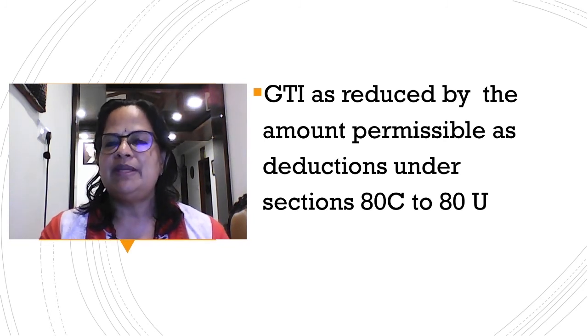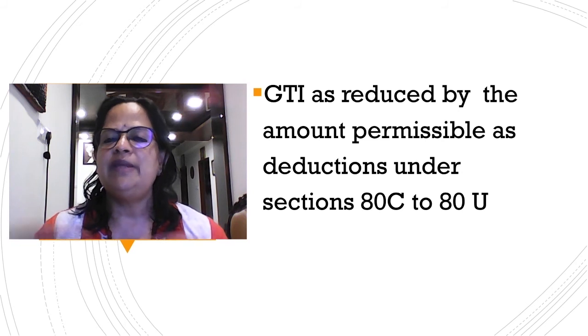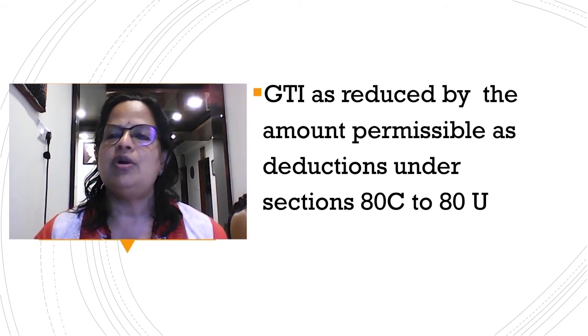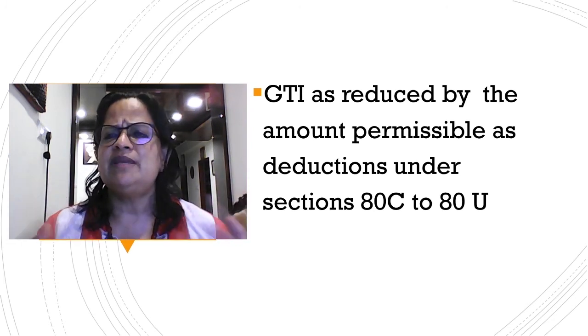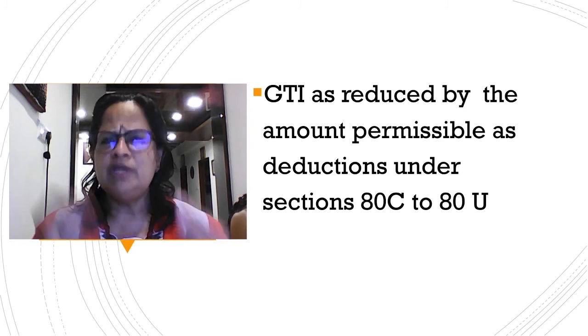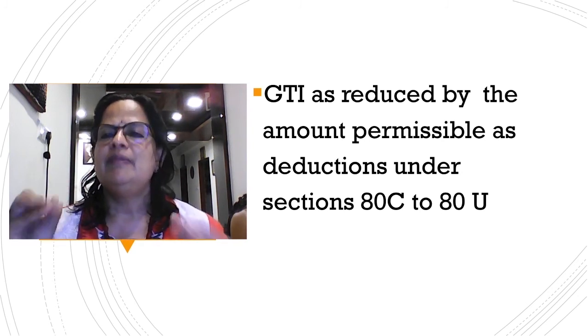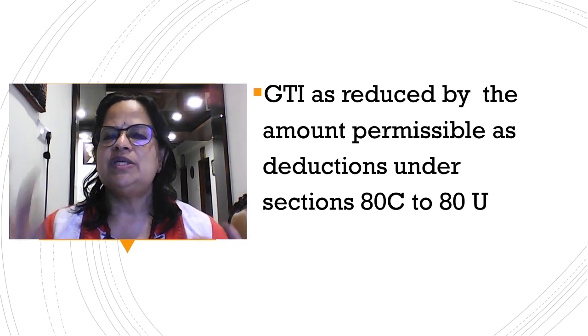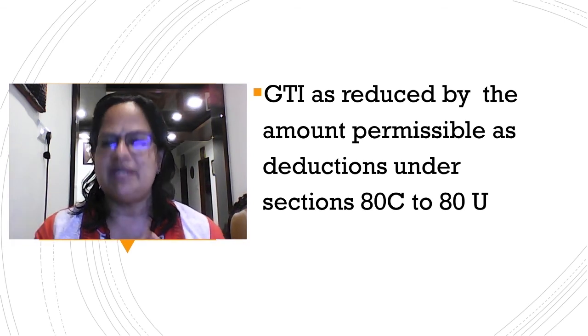Now you have to remember that certain deductions are allowed by the Income Tax Act. You don't have to pay the full tax. As I told you already, people feel that the government is taking something compulsorily out of them when they are paying tax. So the Income Tax Department gives certain provisions through which we can reduce the tax payment.